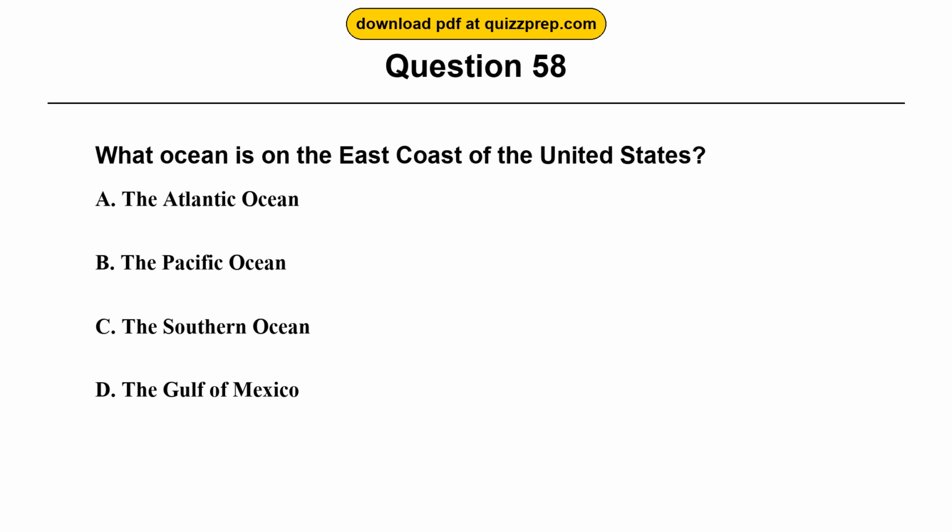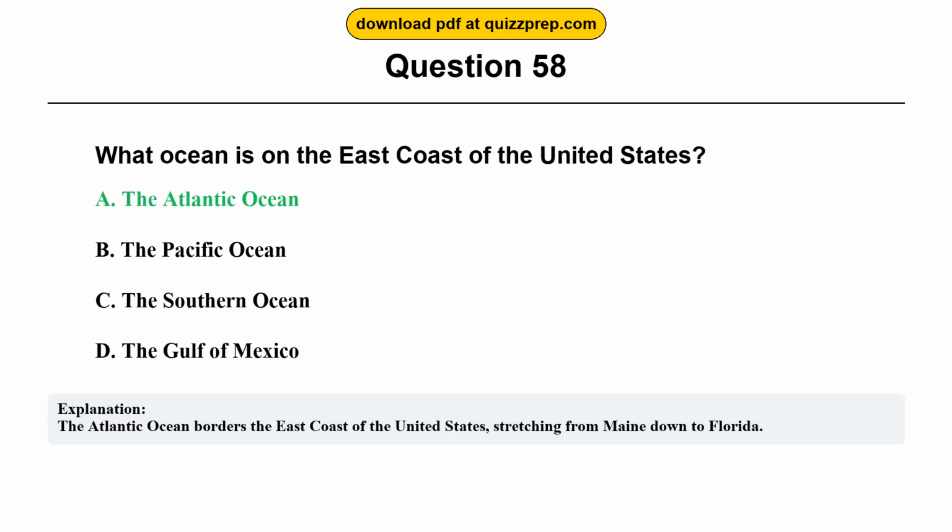Question 58. What ocean is on the east coast of the United States? Option A, the Atlantic Ocean. Option B, the Pacific Ocean. Option C, the Southern Ocean. Option D, the Gulf of Mexico. The correct answer is option A, the Atlantic Ocean. The Atlantic Ocean borders the east coast of the United States, stretching from Maine down to Florida.